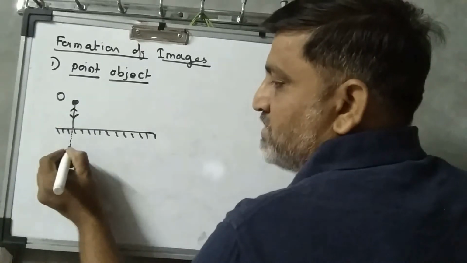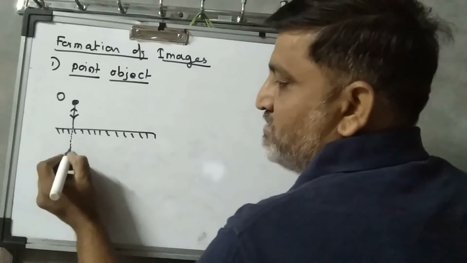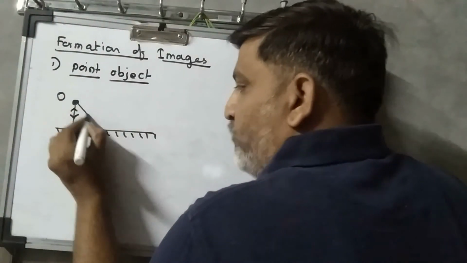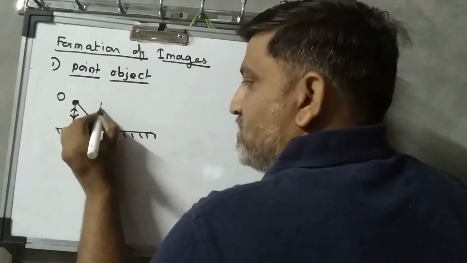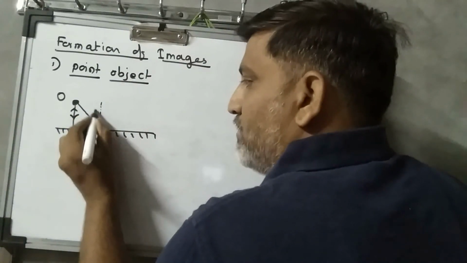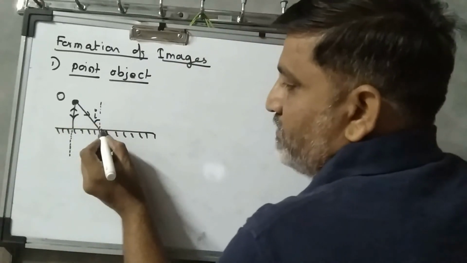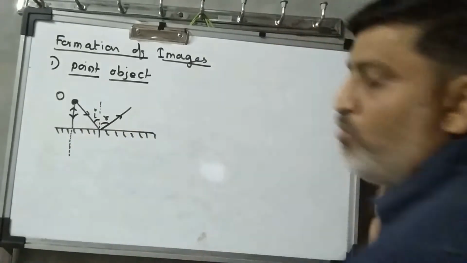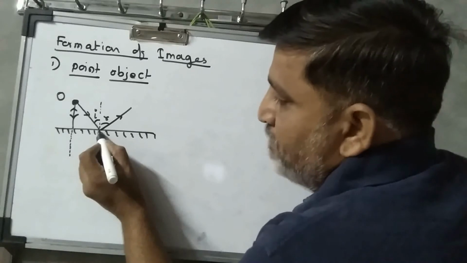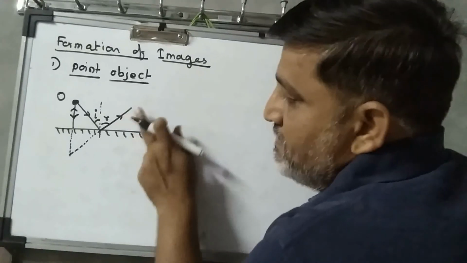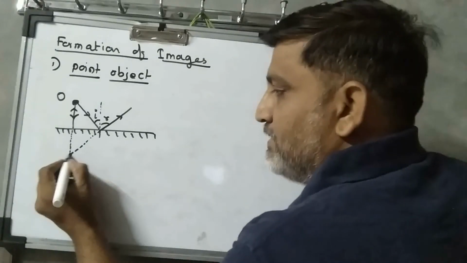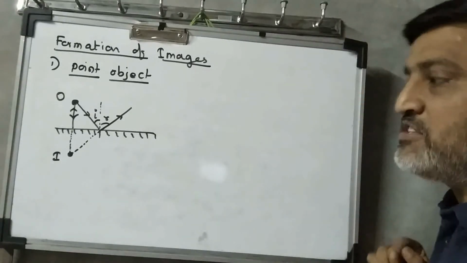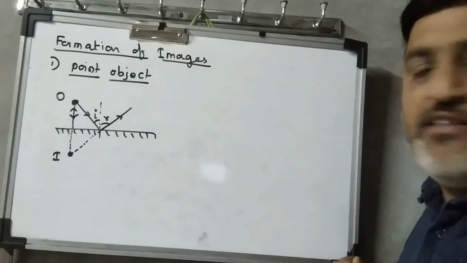If I back produce this reflected ray over here, I will get the reflected ray in such a way. The other ray falls obliquely on the mirror, making an angle of incidence i, and gets reflected from the mirror with an angle of reflection r, obeying the law of reflection. As I back produce this reflected ray, it meets at a single point, and here I get the image of the object inside the mirror.